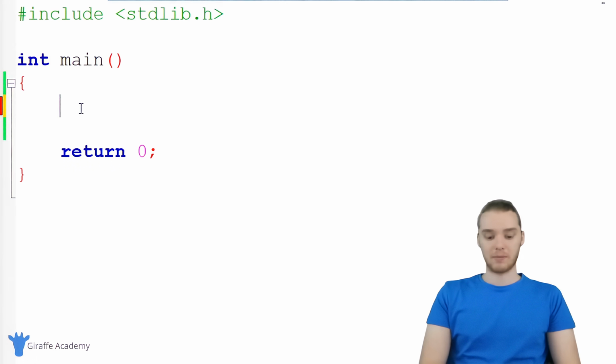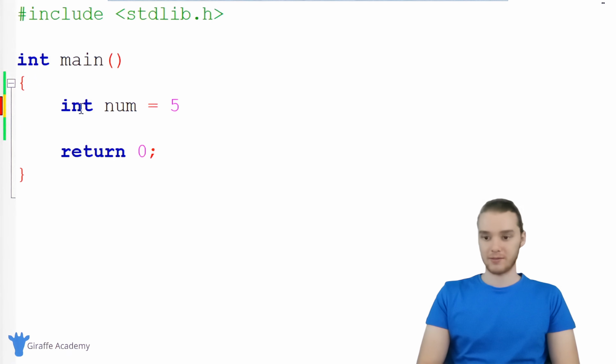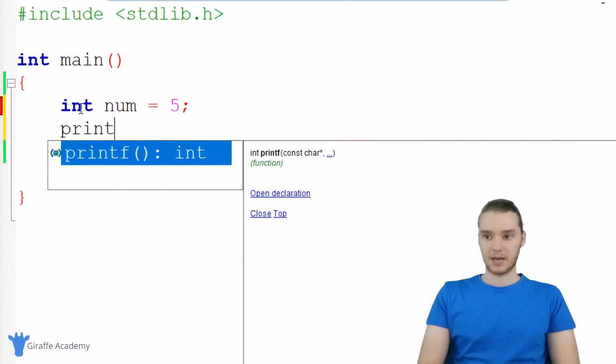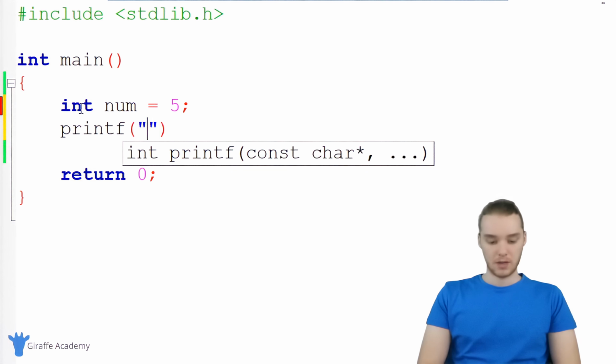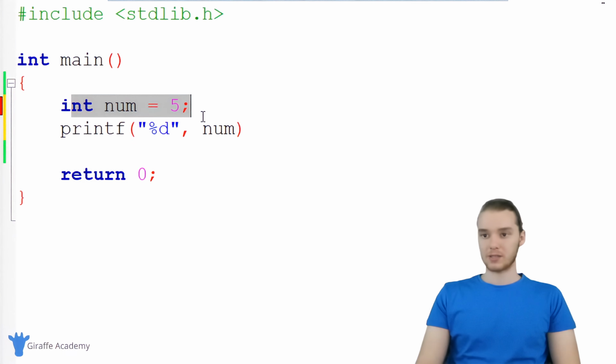Let's say I created a variable. Let's say I created an integer, I just called it num and I set it equal to 5. And then I printed out that integer onto the screen. So we can print this out, %d, and I'm just going to print out num. So I can create this num variable, and I can print it out onto the screen.